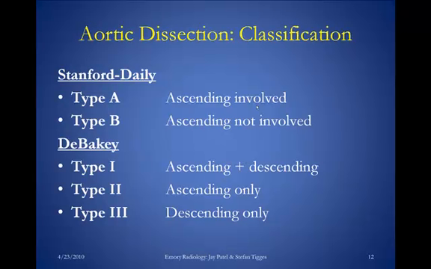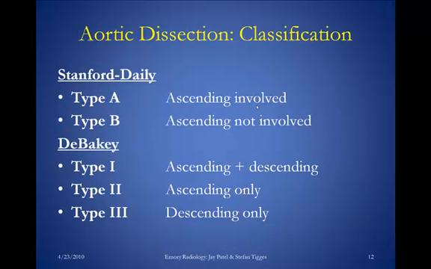The DeBakey system is a little bit harder to remember because it has three parts. It's type 1, 2, and 3. So I don't know about you, but I'd rather choose to just remember type A and B. It's just two things. So DeBakey was a vascular surgeon, and if you want to remember his system, he organizes things based on what's most important to him. So type 1 would be something he's got to operate on, an ascending and descending aorta dissection. So that's a pretty important thing to him, and that's why he probably called it type 1. A type 2 dissection involves ascending aorta only, and a type 3 DeBakey dissection involves the descending aorta only.